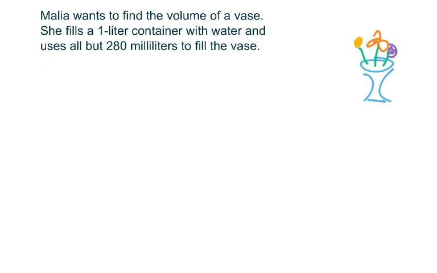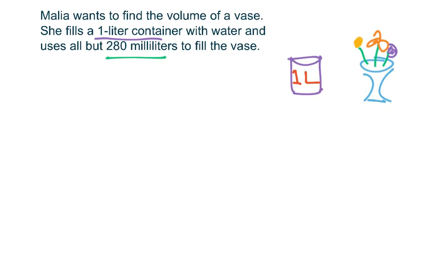Let's do another. Malia wants to find the volume of a vase, but it's an irregular shaped vase. She fills a 1 liter container with water and uses all but 280 milliliters to fill the vase. So I've drawn my pretty vase with the pretty flowers. And then what's basically happening here is there's a 1 liter container. This precisely holds 1 liter of water. And she fills it up, but there's some water left.